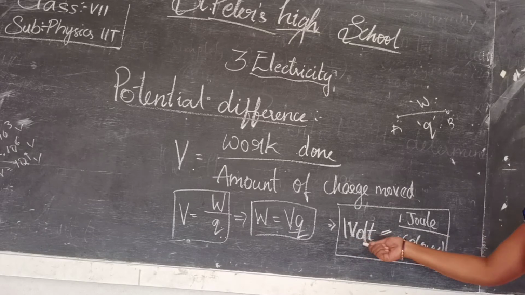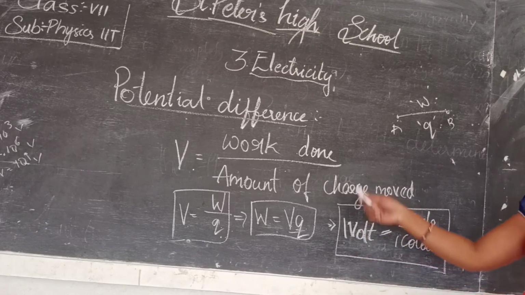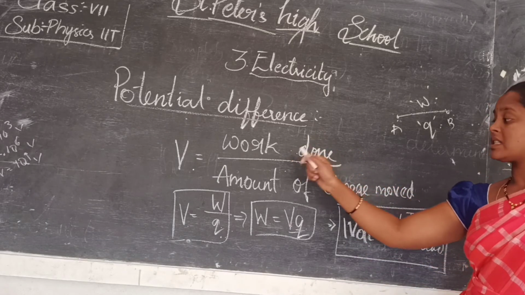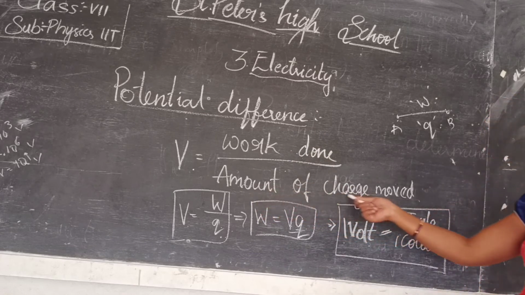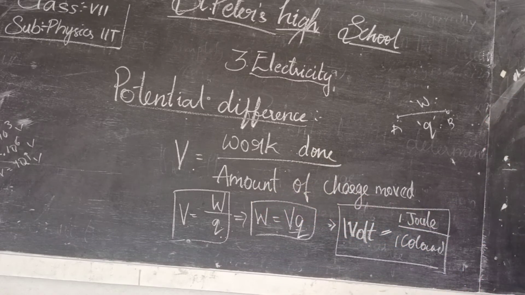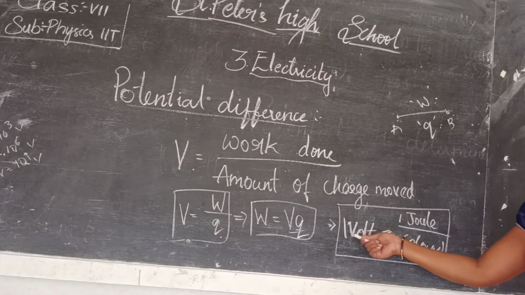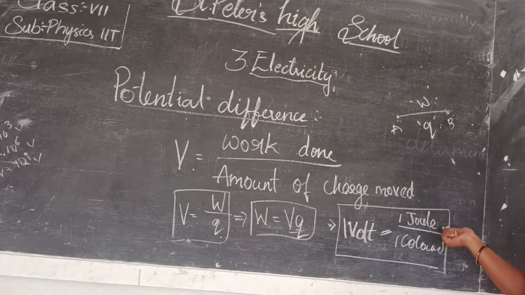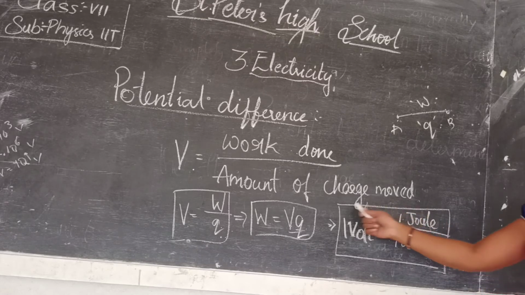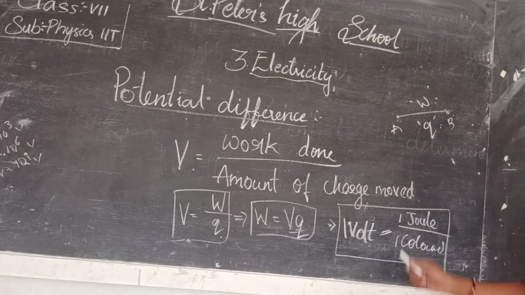1 volt of work is done here. That means some amount of work is done for moving one charge from one place to another place. That means 1 volt is equal to work done in joules and charge in coulombs. So this is the unit of potential difference, joule per coulomb.